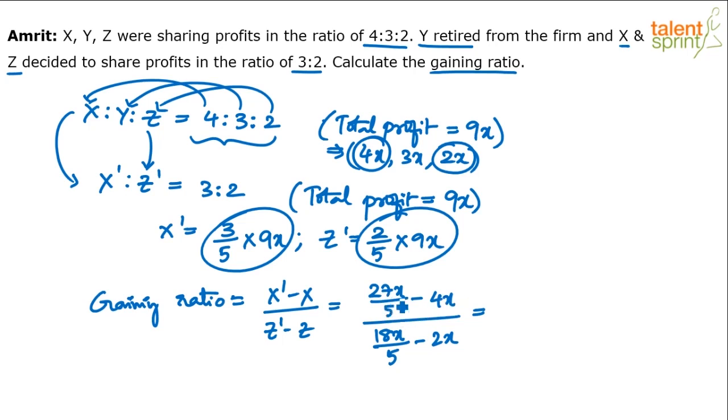27 minus 4 into 5, 20. 27 minus 20 is 7. And 18 minus 2 into 5 is 10. 18 minus 10 is 8. And then 5 and 5, x and x get cancelled. So 7:8 is the final answer. 7:8. That's the gaining ratio.